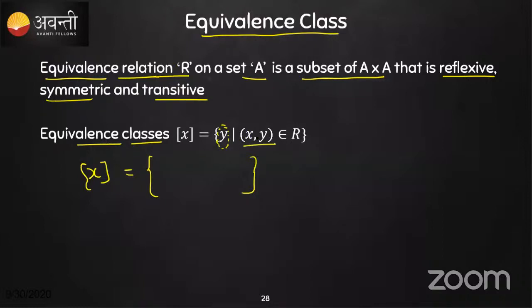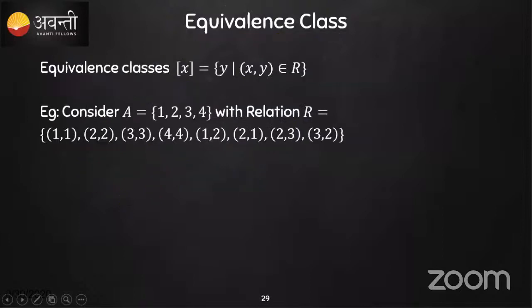R is the equivalence relation. Then the equivalence class of x is nothing but the corresponding y values. All the y you need to write here, let's say y1, y2, y3, and so on. These y terms you need to write, and that forms an equivalence class. Is it clear?